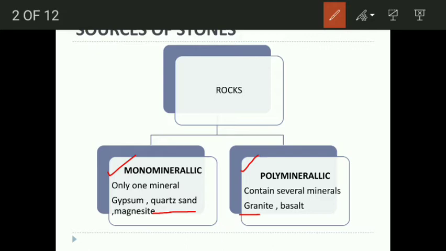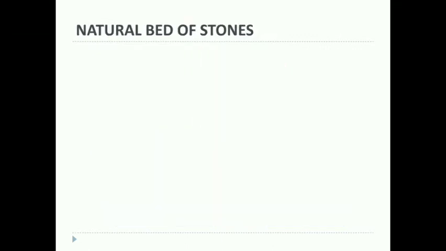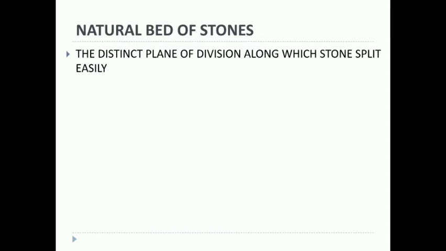Now let's see the next topic, the natural bed of a stone. A natural bed means there is a distinct plane about which the stone can split very easily.